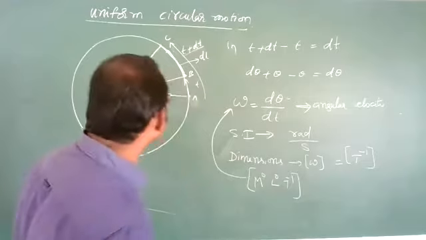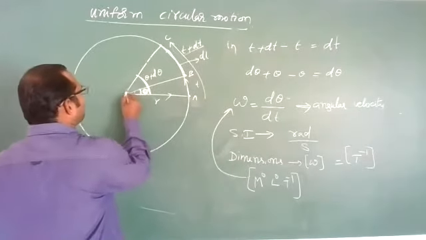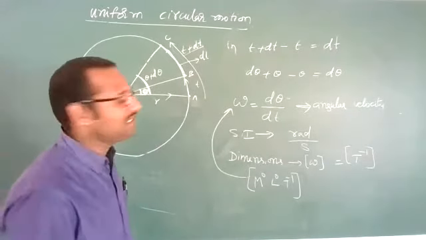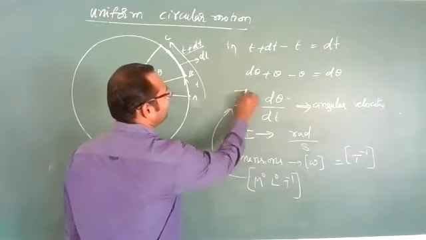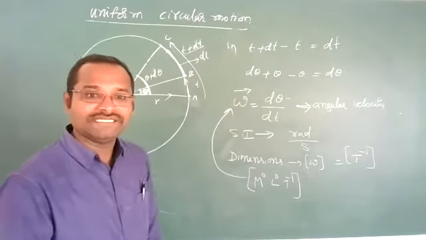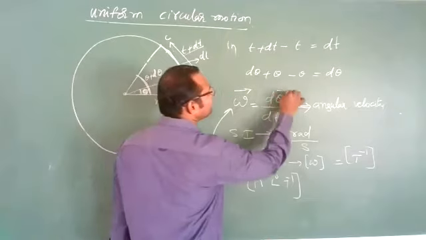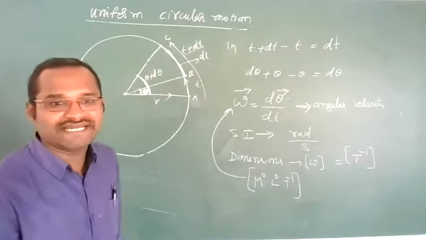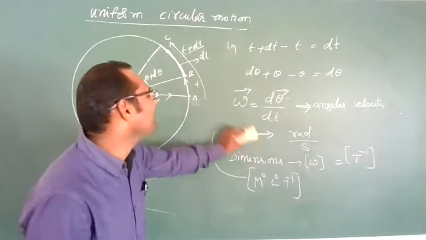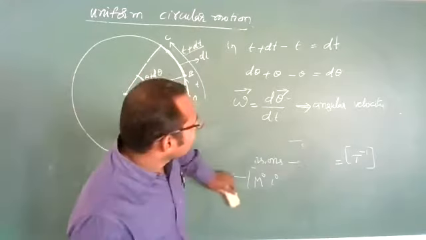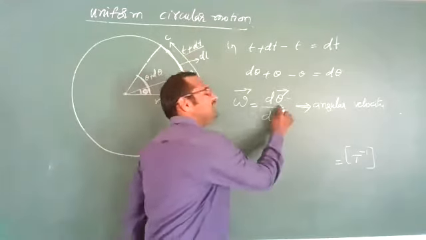Okay, sir, fine. As it is moving with some angular velocity, the instantaneous angular velocity is a vector quantity, because d theta is a vector. So what is the direction of angular velocity? It is in the direction of d theta.